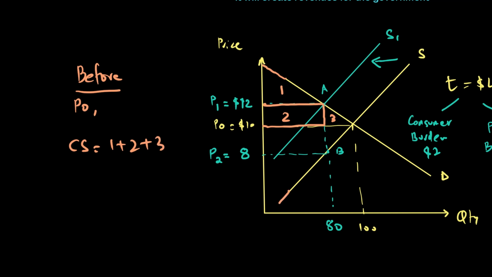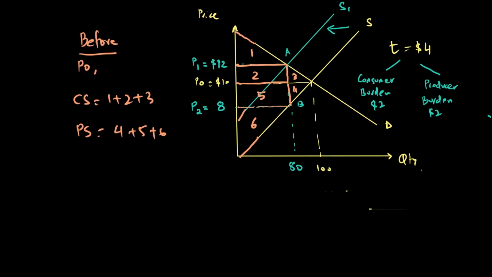On the other hand, for producer surplus, let's extend these lines all the way to the end. Producer surplus is the area under the market price above the supply curve. So my producer surplus will be area 4 plus this rectangle, area 5, and area 6. So producer surplus will be area 4 plus 5 plus 6. Remember, the quantity bought is 100 and the price is $10. Now after the tax, the quantity is going to be 80 and the price is going to be $12.